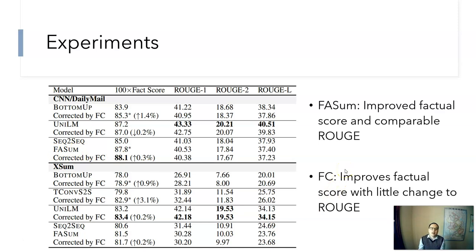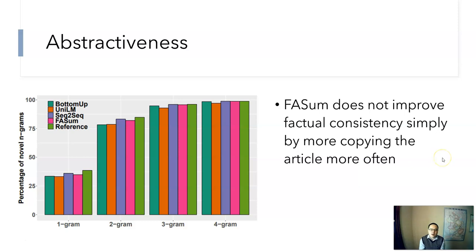Some people may argue that if a system copies more content from the original article or is more extractive, then the result will be more factual. So we verify whether our model just achieves a higher factuality score by copying more words. It turns out that it's not.